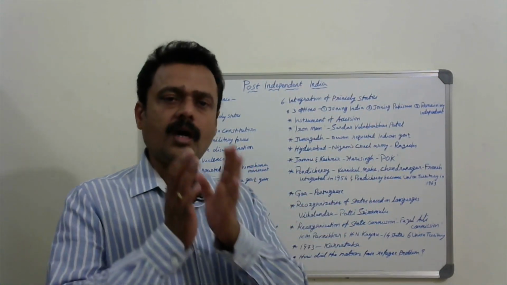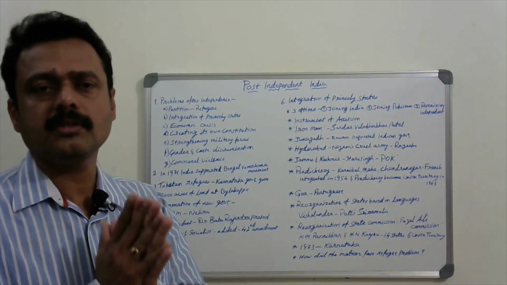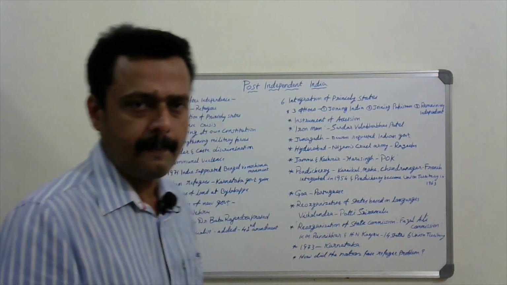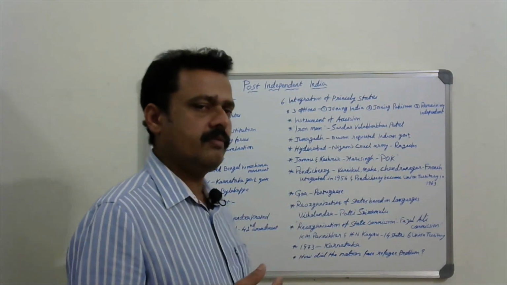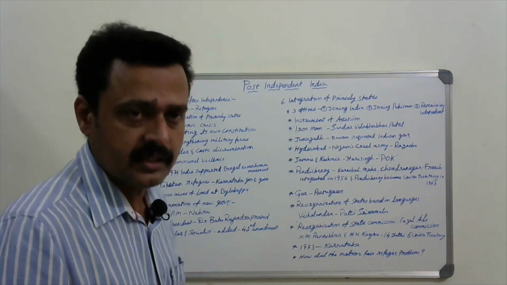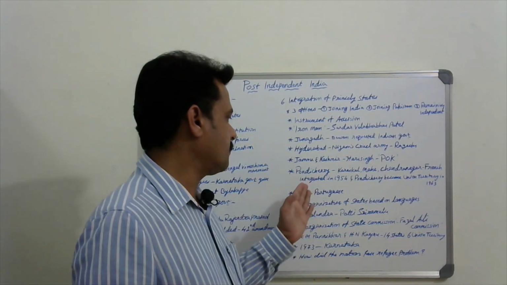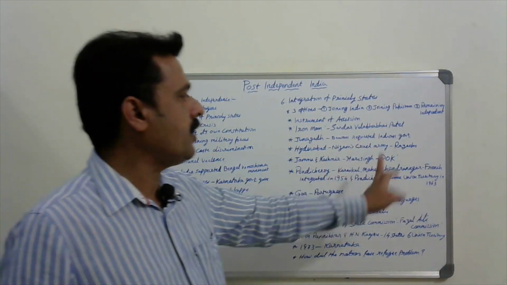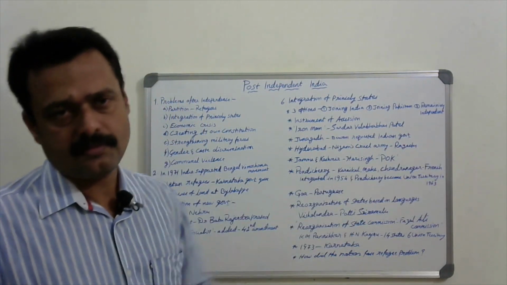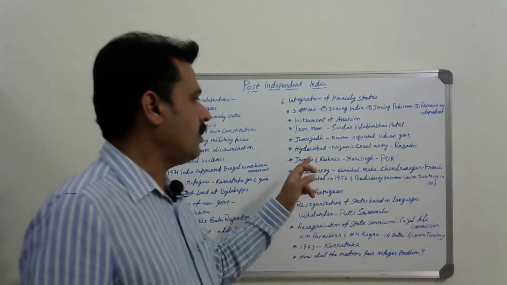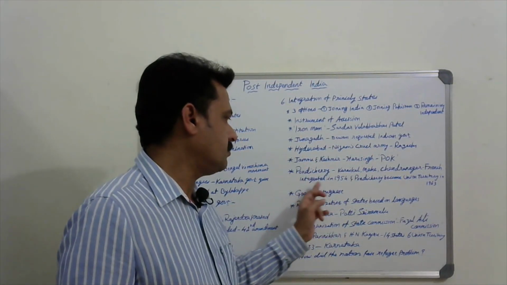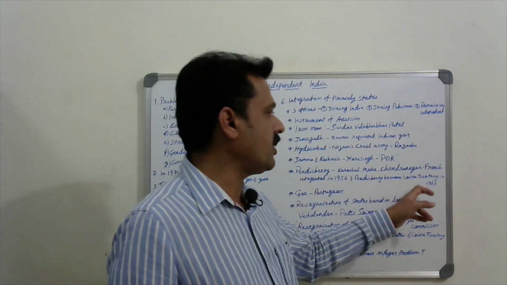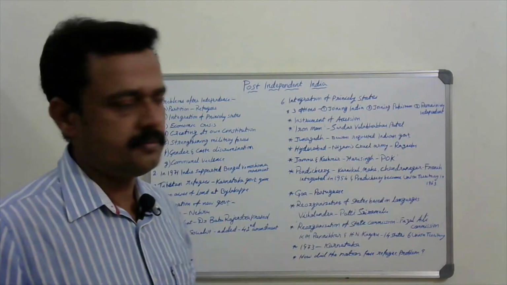Next, after getting independence from the British and all these princely states merging into India, some areas were still under the control of other European countries. They were French: Pondicherry, Karaikal, Mahe and Chandernagore were under the control of the French. These were integrated in 1954, and Pondicherry became a Union Territory in 1963.